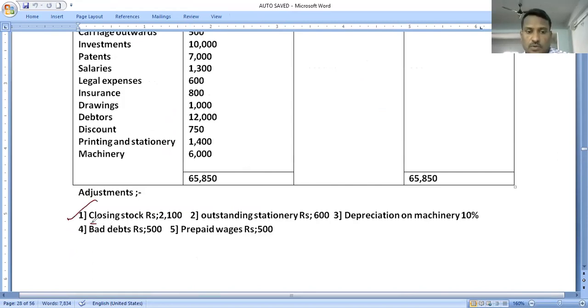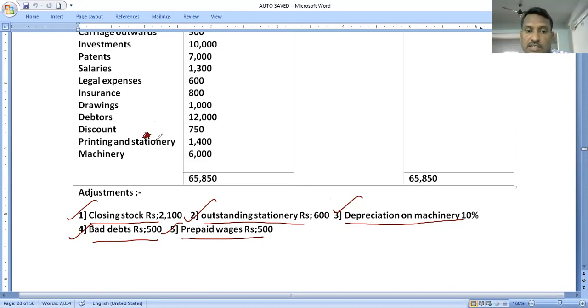First, closing stock. Second, outstanding stationery. Third, depreciation on machinery. Fourth, bad debts. Fifth, prepaid wages. Put some mark, say a star, on the items that have an adjustment.